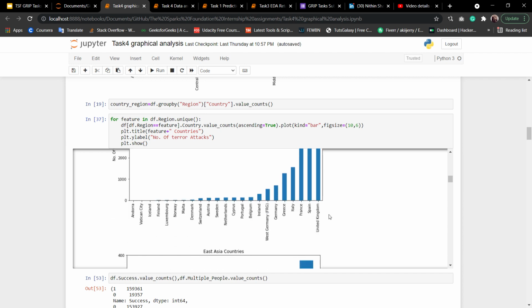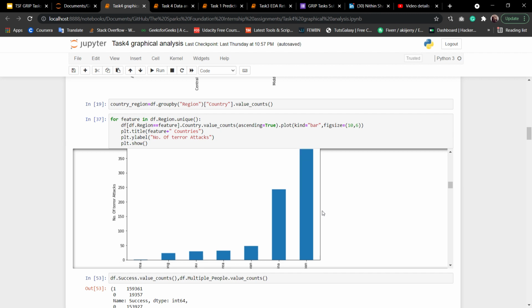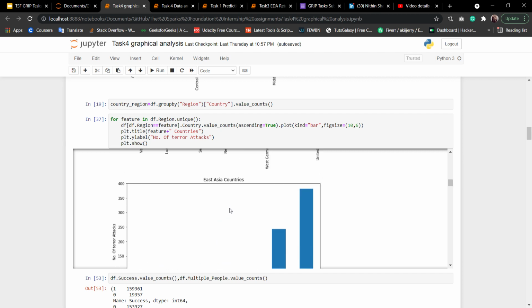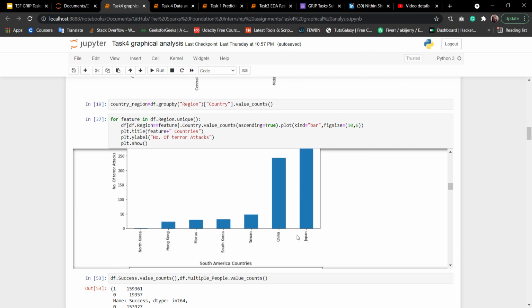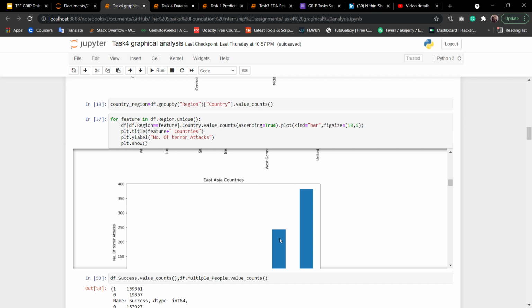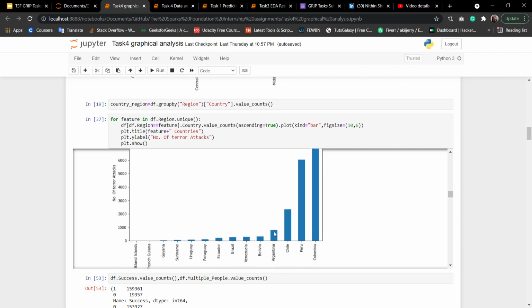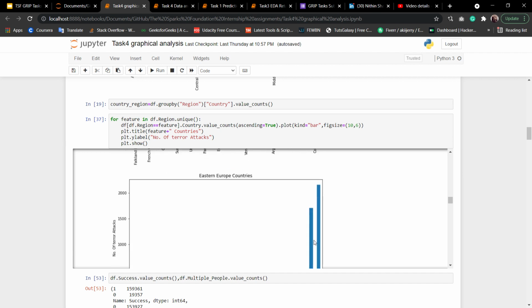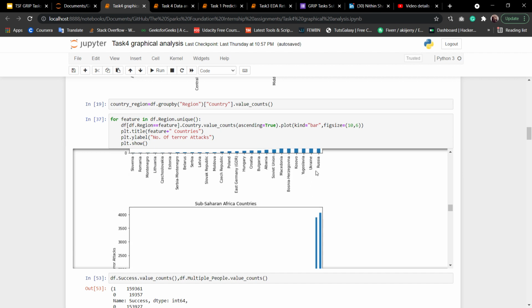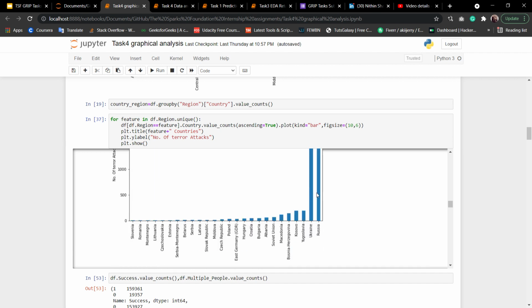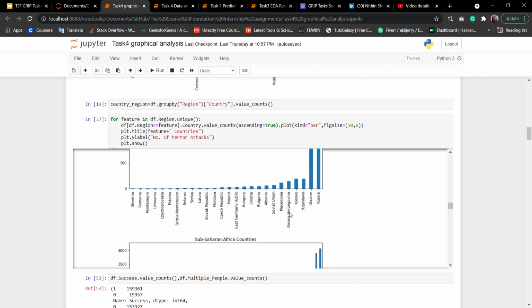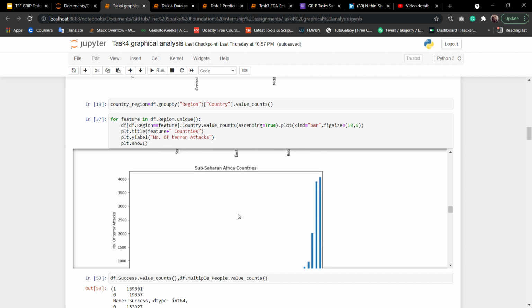In Western Europe, the UK has the maximum number of terrorist attacks, and in East Asia, Japan and China are the hottest places where the most terrorist attacks happened. After that, in South America, Colombia has the maximum number of attacks, and in Eastern Europe, Russia and Ukraine, the maximum terrorist attacks happened.